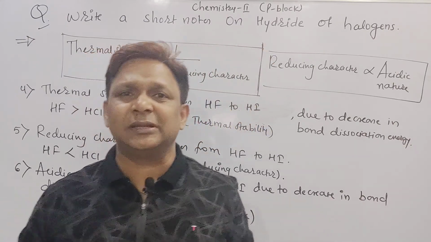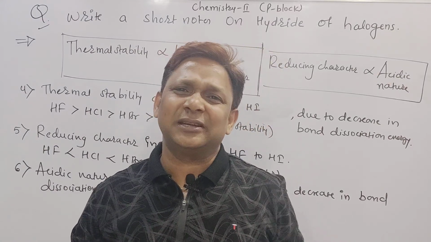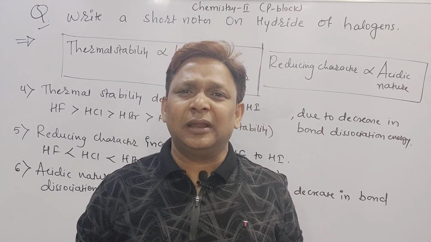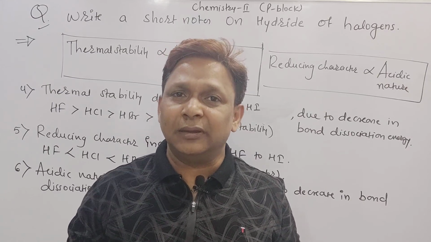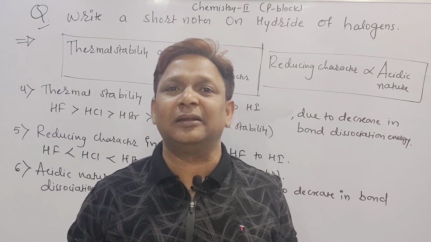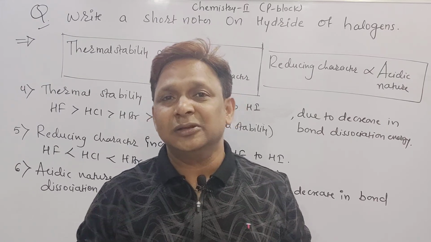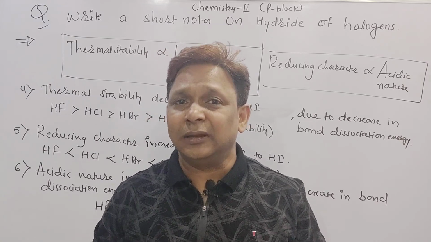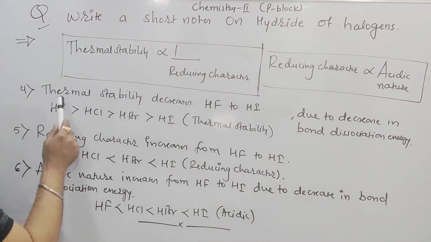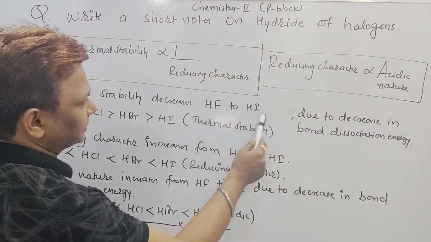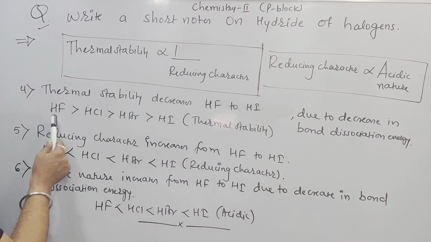Now point number 4, thermal stability; point number 5, reducing character; point number 6, acidic nature. Thermal stability is inversely proportional to reducing character, and reducing character is directly proportional to acidic nature. Thermal stability decreases from HF to HI due to decrease in bond dissociation energy. That means HF is thermally more stable than HI.